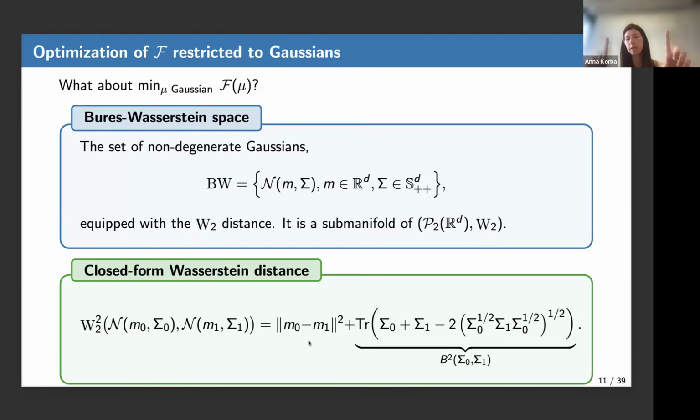The first one is the squared Euclidean norm between the means. The second one is the squared Bures distance, which is a valid distance on PSD matrices. The expression is slightly complicated, but this is the Bures distance.